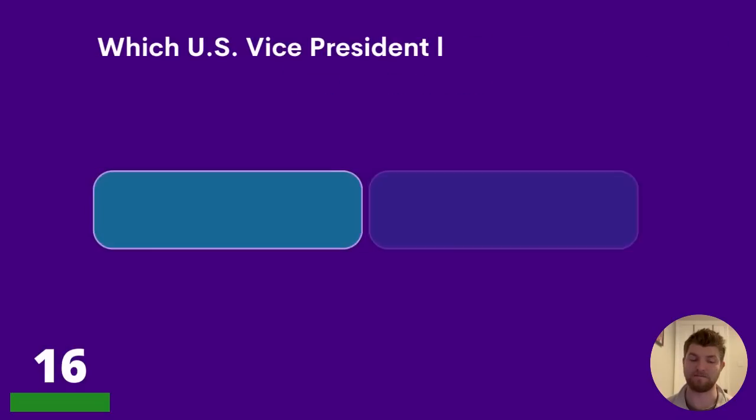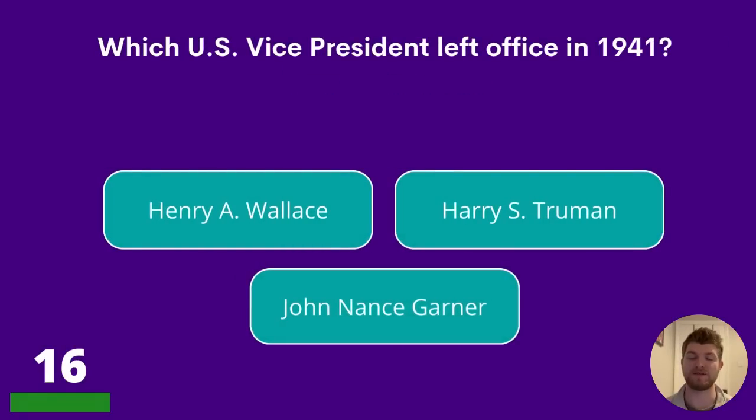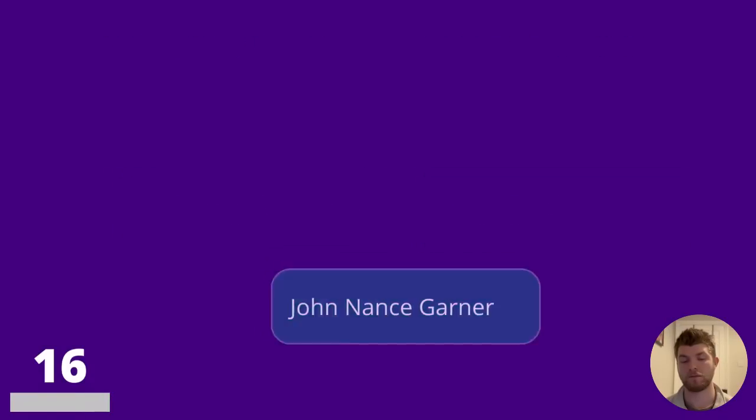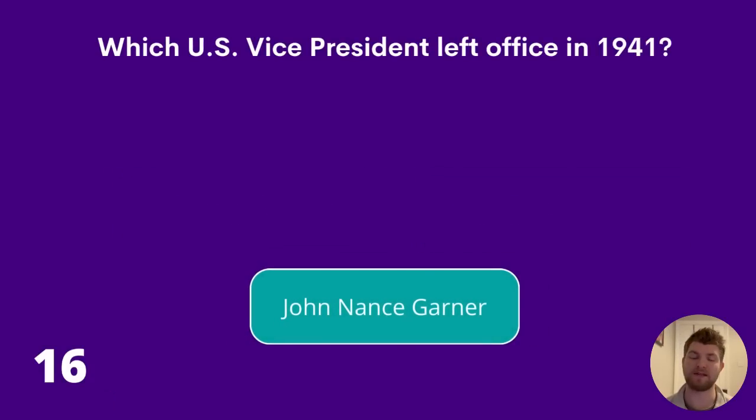Question 16. Which US Vice President left office in 1941? Henry A. Wallace, Harry S. Truman, or John Nance Garner? The answer is John Nance Garner.